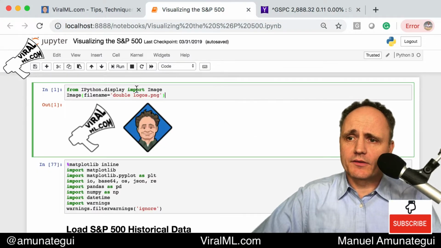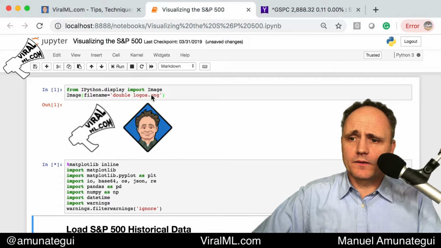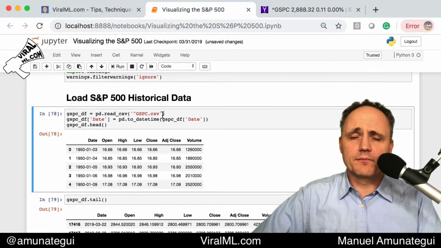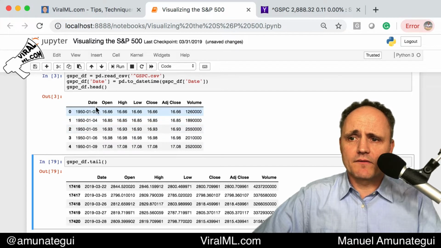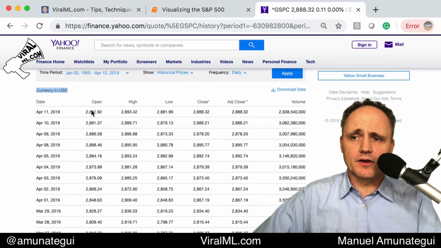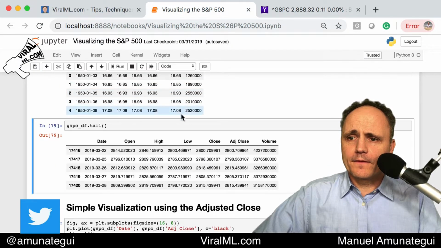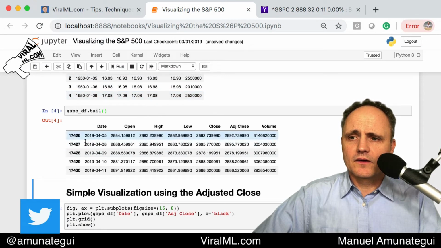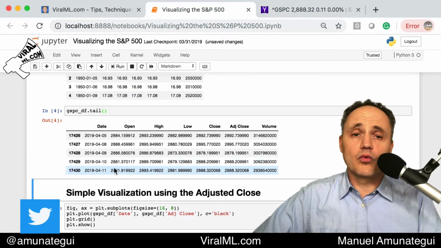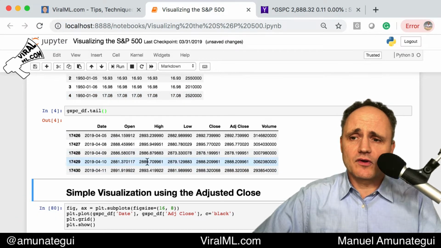So here it is, and we load that data in memory. And here you see we have the date, the open, the high, the low, the close, the adjusted close, and the volume, just like when we download that data. We have the exact same thing. We see it starts in 1950, and if we look at the end of it, whenever you download it, you should have the last trading day.